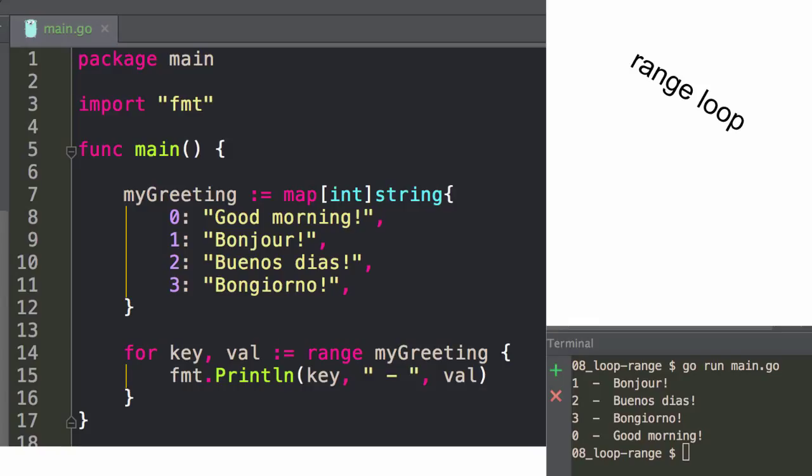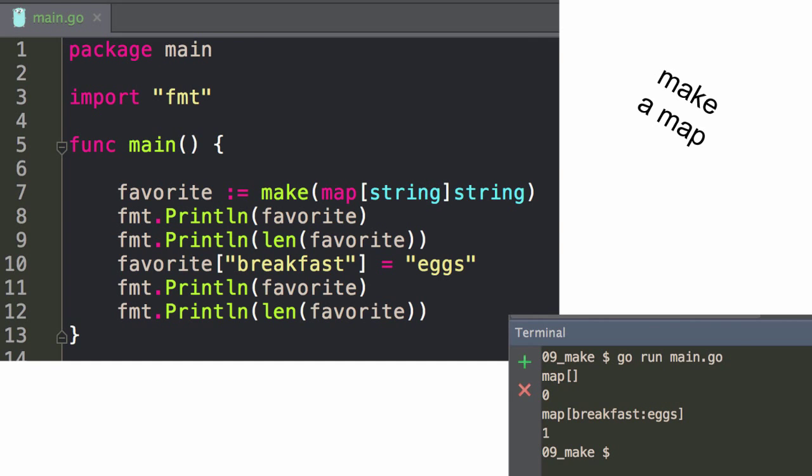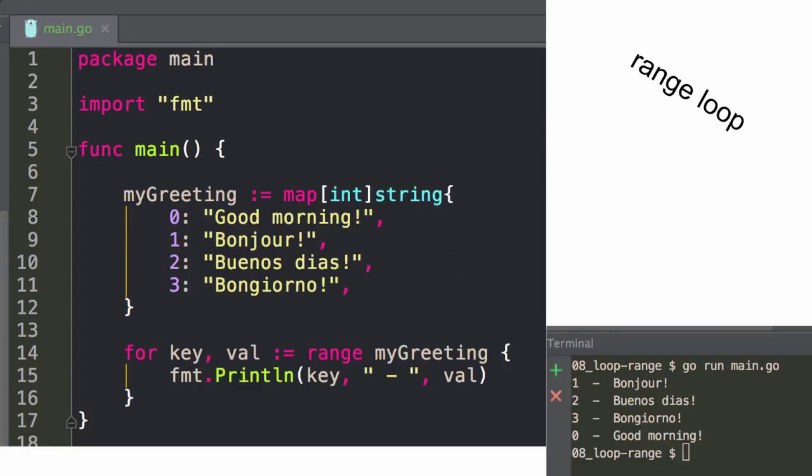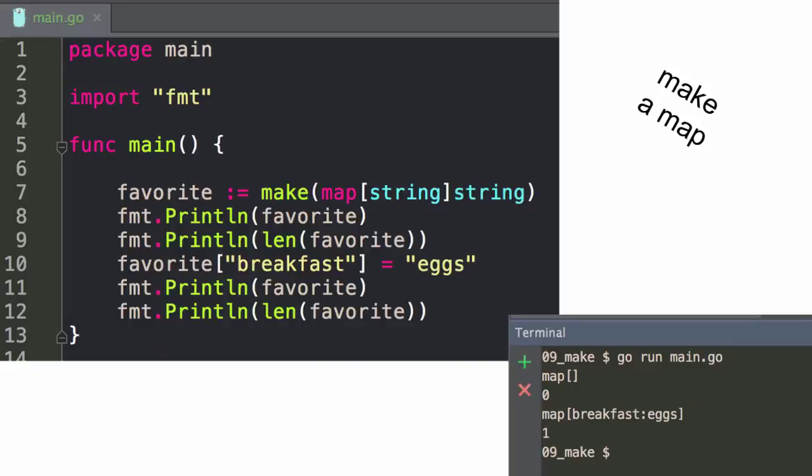Range loop, looping over a map. Key value. And making a map, you could use make to make a map as opposed to doing it this way, right? Where that's kind of, I've heard that called a map literal, right? Where it's just instantly the values, where you're not declaring it and then assigning it. But here we declare it with make. We have it be made, and then we start adding things to it.